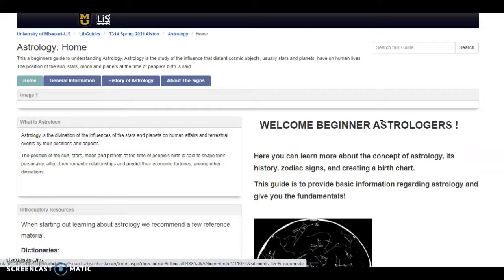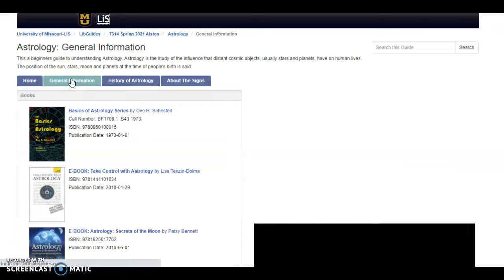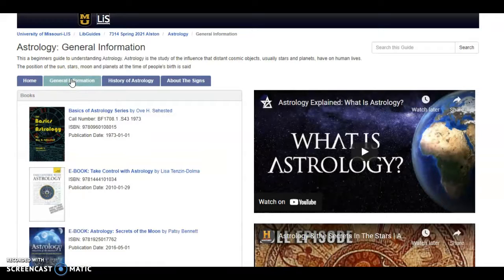The General Info and History tabs, located at the top of the page, will have books, ebooks, journal articles, and videos. The books are linked to the Mizzou Library, and you will be able to access them with your student credentials.